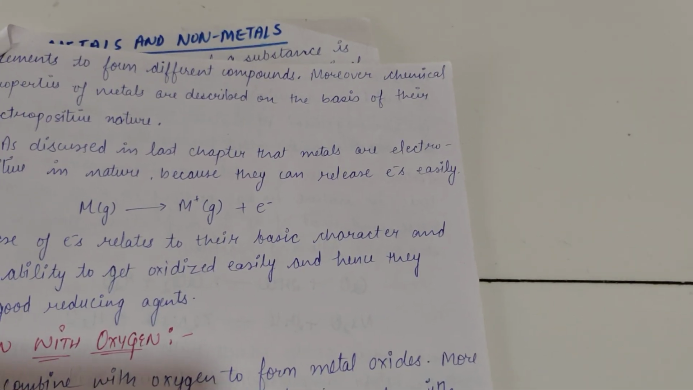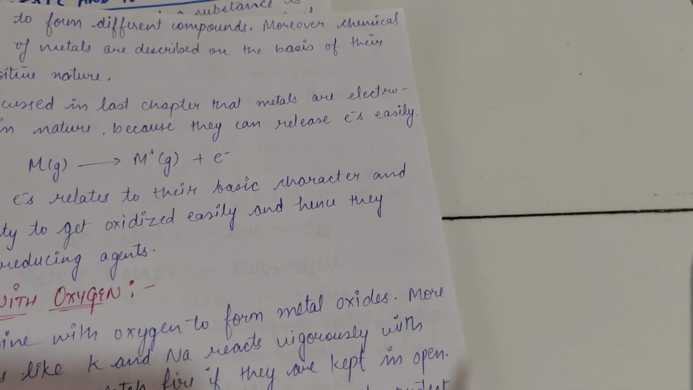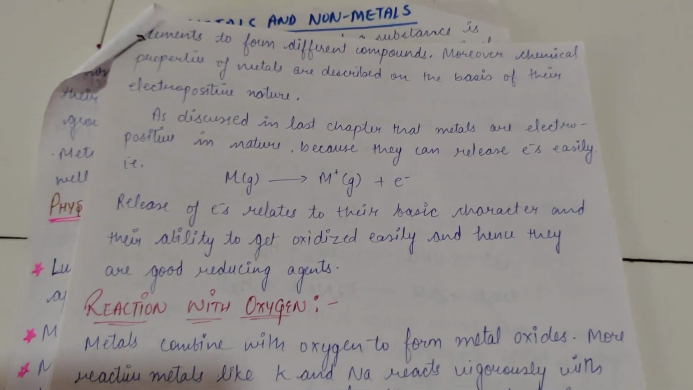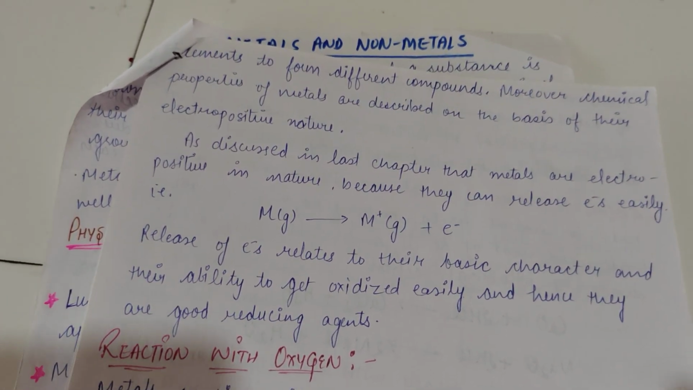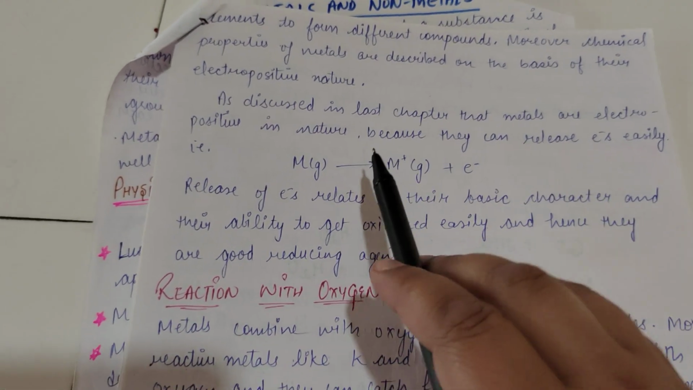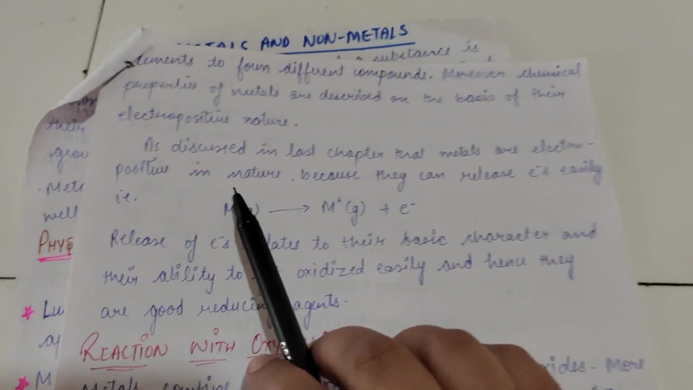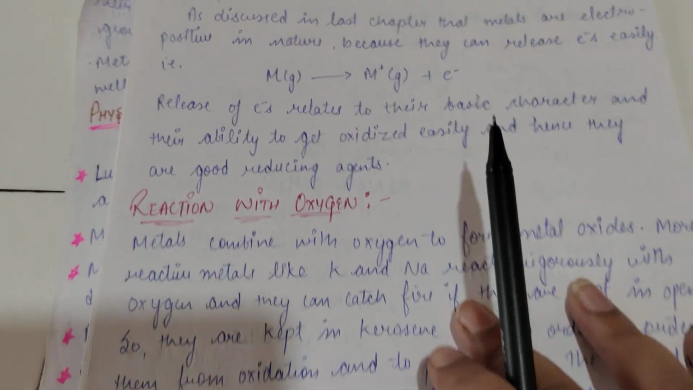Electropositive nature is releasing electrons and getting a positive charge on it. ठीक है, तो मेटल्स की जो ये प्रॉपर्टी होती है ये बहुत ज़्यादा होती है, क्योंकि उनका साइज बड़ा होता है तो इलेक्ट्रॉन को इजीली रिलीज करवाया जा सकता है. ठीक है, so as discussed in the last chapter, metals are electropositive in nature because they can release electrons easily. The release of